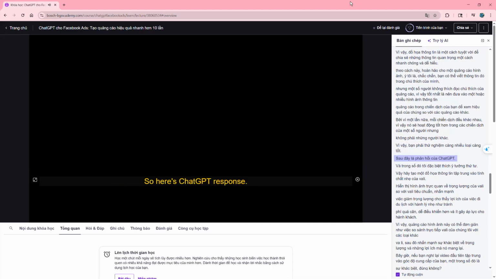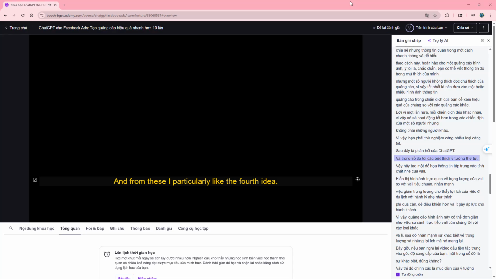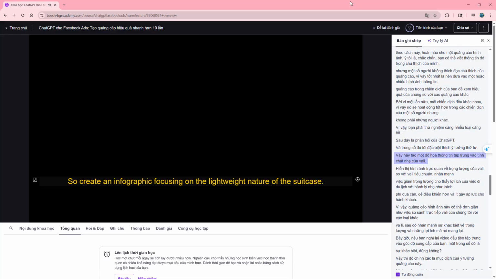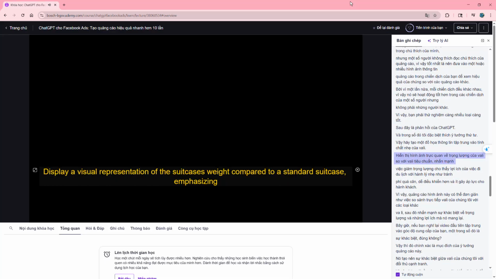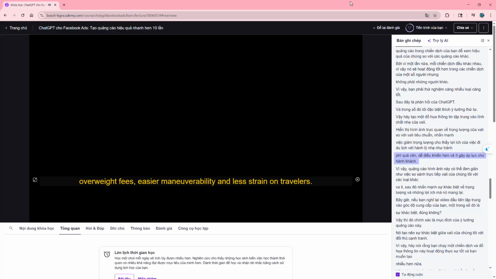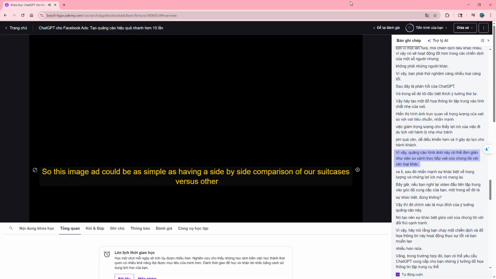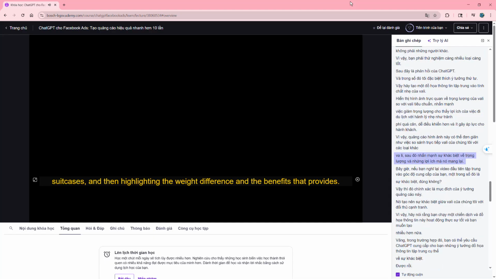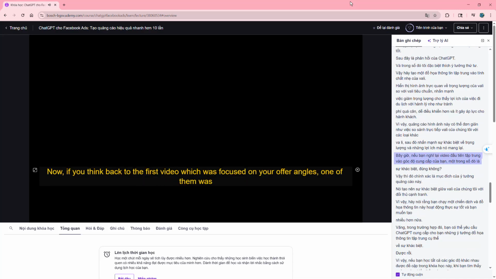So here's ChatGPT's response, and from these I particularly like the 4th idea. So create an infographic focusing on the lightweight nature of the suitcase. Display a visual representation of the suitcase's weight compared to a standard suitcase, emphasizing the reduction in weight. Showcase the benefits of traveling with lightweight luggage, such as avoiding overweight fees, easier maneuverability, and less strain on travelers. So this image ad could be as simple as having a side-by-side comparison of our suitcases versus other suitcases, and then highlighting the weight difference and the benefits that provides. Now, if you think back to the first video, which was focused on your offer angles, one of them was differentiation, right?